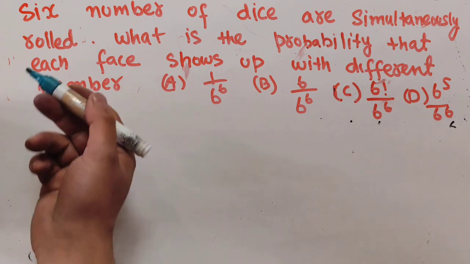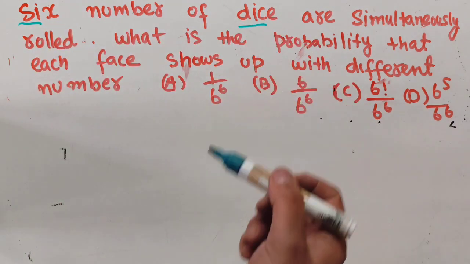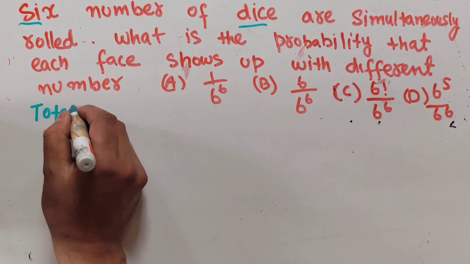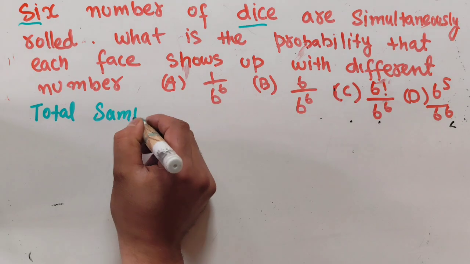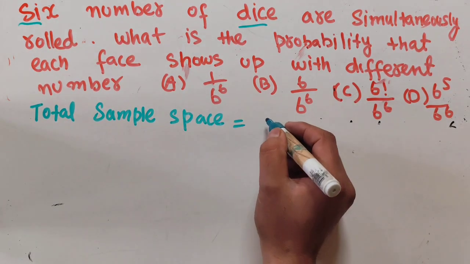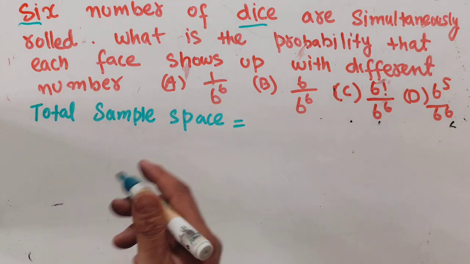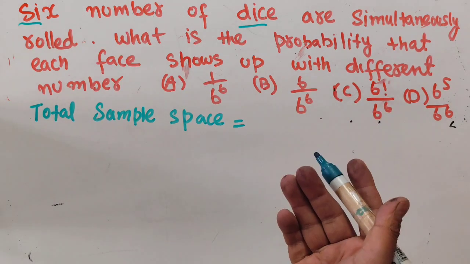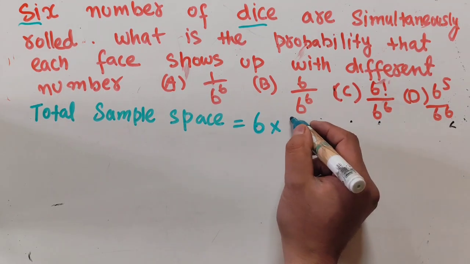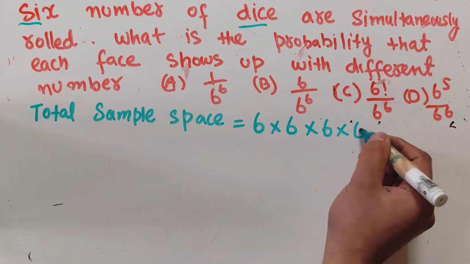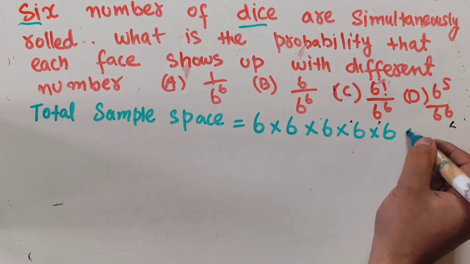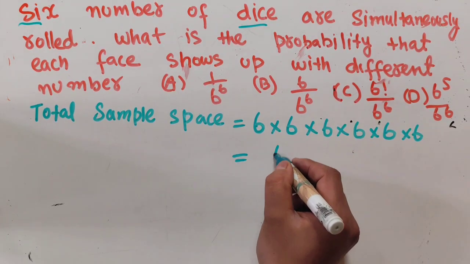Okay, so since we have 6 dice being thrown simultaneously, the total sample space will be equal to the number of faces in each die, that is, we have 6 in the first, and we multiply them 6 times: 6 times 6 times 6 times 6 times 6 times 6, so it will be equal to 6 raised to the power 6.